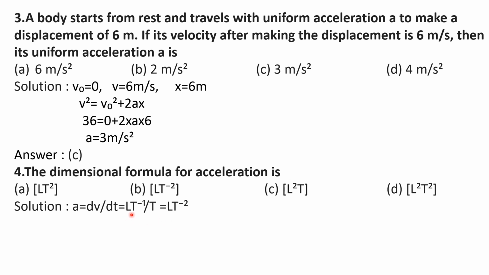So the velocity dimensional formula L t to the power minus 1 is divided by time, velocity by time. So the dimensional formula becomes L t to the power minus 1 by t. While simplifying this, taking the denominator to the numerator, the formula becomes L t to the power minus 2, since minus 1 into minus 1 becomes minus 2. So the answer is option B, L t to the power minus 2.